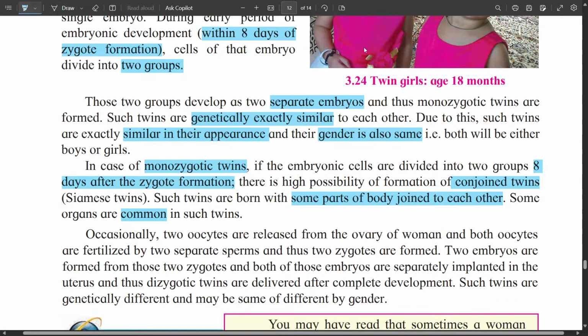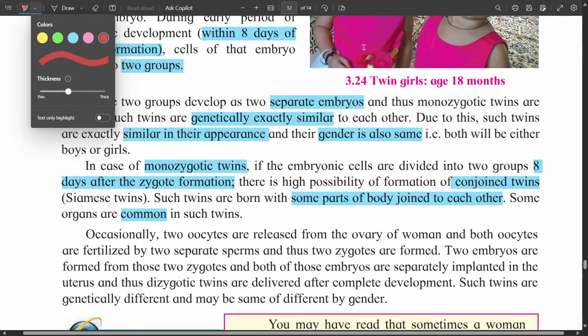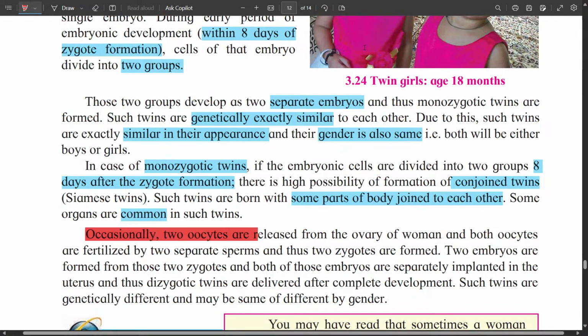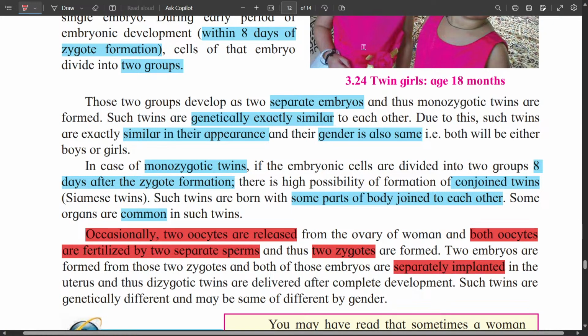Occasionally, two oocytes are released from the ovary at the same time, and both oocytes are fertilized by two separate sperms, and thus two different zygotes are formed. Two embryos are formed from these two zygotes, and both of these embryos are separately implanted in the uterus, and thus dizygotic twins are delivered after complete development.